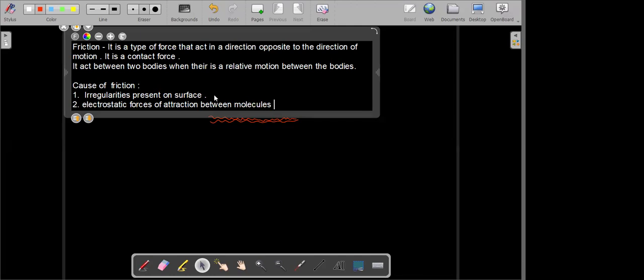This second point which I have written is the modern view of friction. This we call the modern view. And this is the traditional or older view, that the irregularities present on a surface are the cause of friction. Got it? Yes. Anything else? No, sir. Okay.